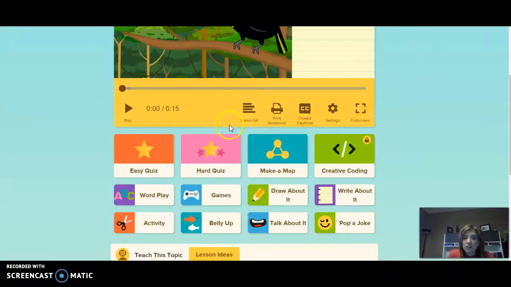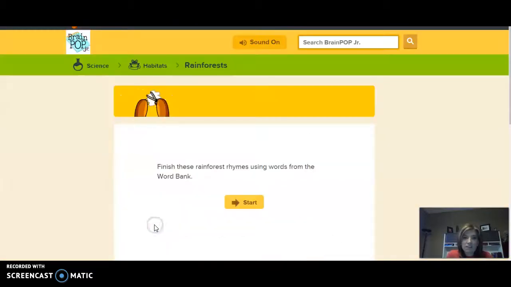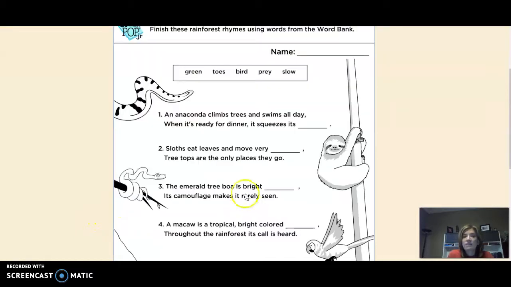Let me show you a couple of other things. There was the activity here. You're going to finish the rainforest rhymes using words from the word bank. Our word bank words are green, toes, bird, pray, or slow. You can print this out or you can do this on paper if you don't have a printer. It's fine. Number 1 says an anaconda climbs trees and swims all day. When it's ready for dinner, it squeezes its. So we're looking for a rhyming word. We're going to look at the last word in that line. The last word here was day. So the word that I choose here is going to be a rhyming word for day. In the box up here, I'm sure you already see that word.